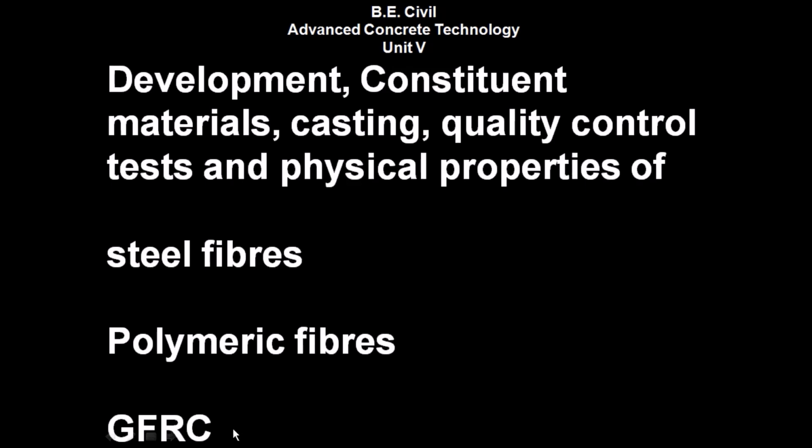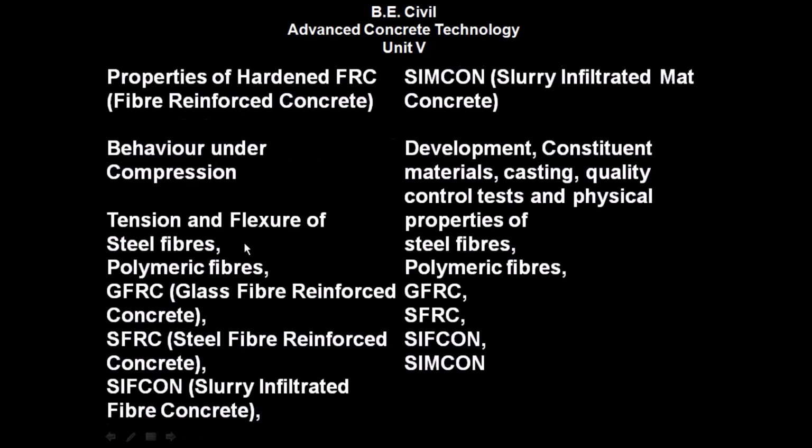So we have seen development, constituent materials, casting, quality control, test and physical properties of steel fibers, polymeric fibers and GFRC, that is glass fiber reinforced concrete. So Unit 5 includes properties of hardened FRC, that is fiber reinforced concrete, behavior under compression, tension and flexure of steel fibers, polymeric fibers, GFRC, SFRC, that is steel fiber reinforced concrete, SIFCON, that is slurry infiltrated fiber concrete, SIMCON, that is slurry infiltrated mat concrete.